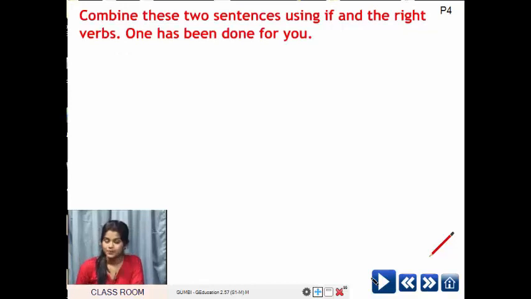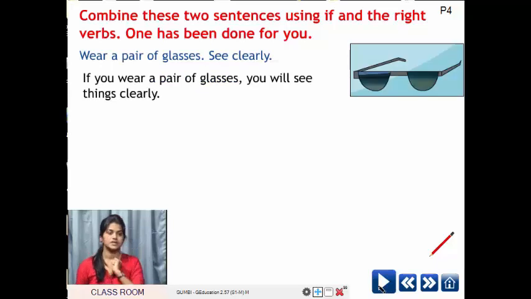So let's do an activity. What you have to do? You have to combine these two sentences. I'll give you some sentences here. You have to combine these sentences using if and the right verbs. Okay. One has been done for you. I have given two sentences here. Wear a pair of glasses. See clearly. So these are the two sentences.